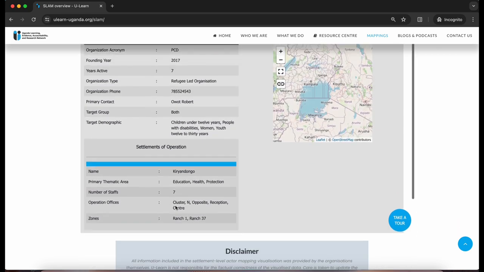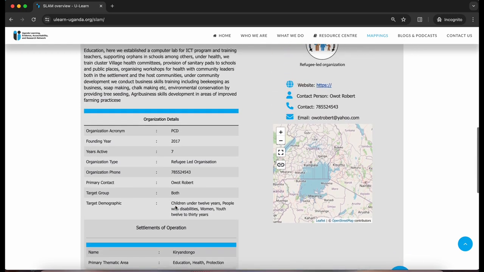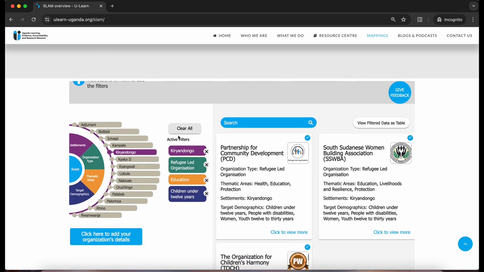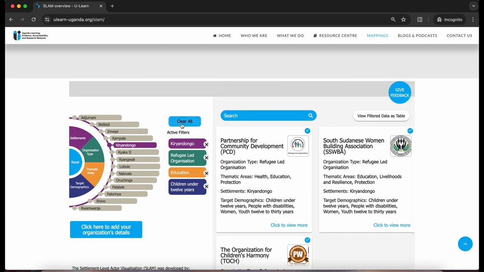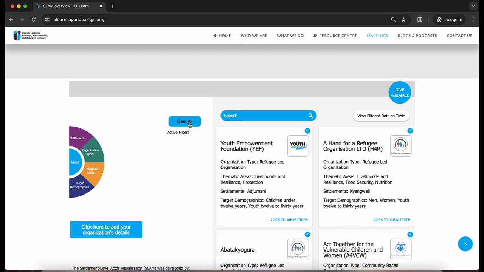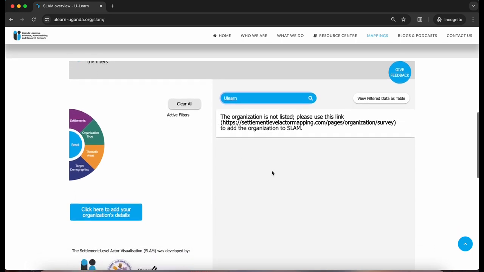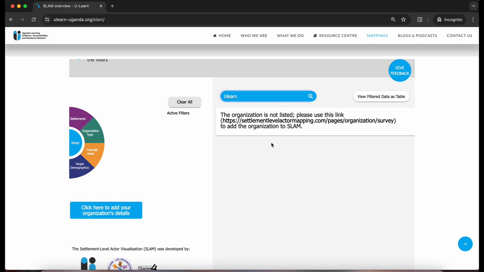To explore more organizations within your filters, use the back arrow at the top to return to the home page and select another organization that fits in your selection criteria. For a direct search, clear pre-selected filters by clicking the Clear Filters button, enter the organization's name in the search bar, and press Enter. The organization will appear in the business card section if available, and in case you search for an organization that doesn't exist, the tool will let you know that this organization doesn't exist, but invites you to submit this organization to be added to SLAM.